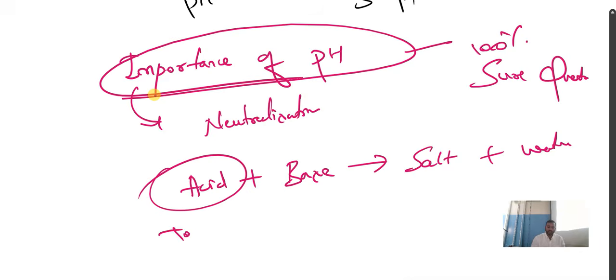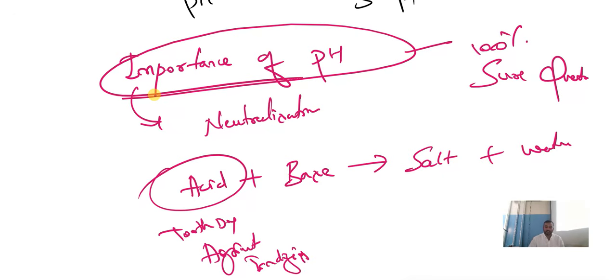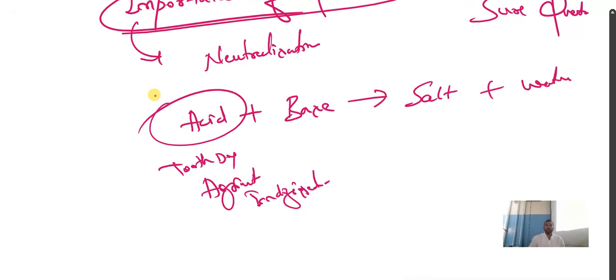Yes. Examples of acidic conditions are tooth decay, agricultural field, and indigestion. Indigestion, if the food gets indigested. Understood? These are all acidic in nature. And when a honeybee stings, it releases methanoic acid. Understood? To prevent that, what should we do?